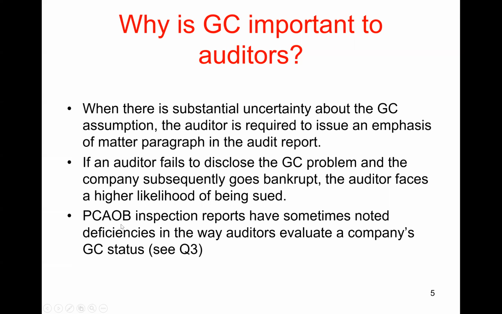In addition, PCAOB inspection reports will sometimes criticize auditors for not evaluating the company's going concern status in the proper way. So an example of this can be seen in question number 3, where we'll look at the inspection report that was issued to McGladrey and Pullen. Okay, there were some audit deficiencies noted there in the way auditors evaluated the company's going concern status.